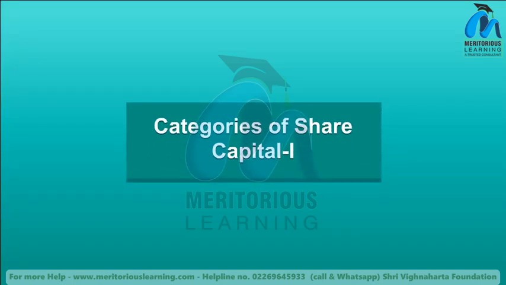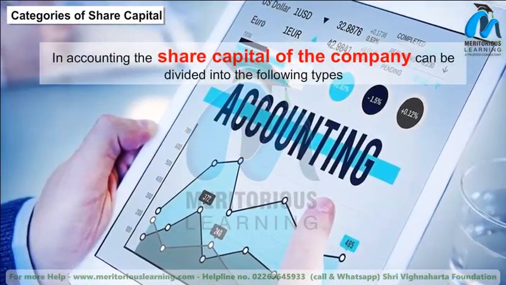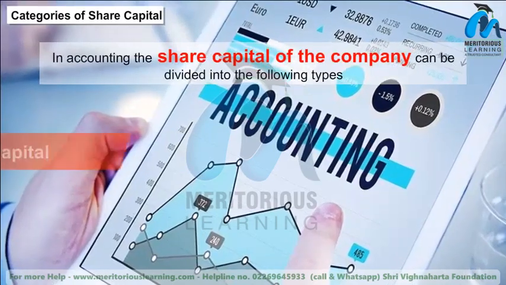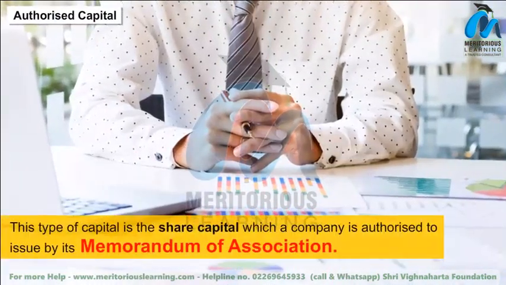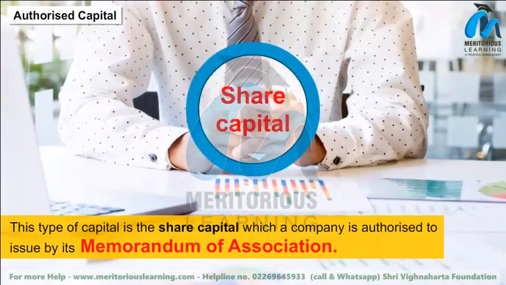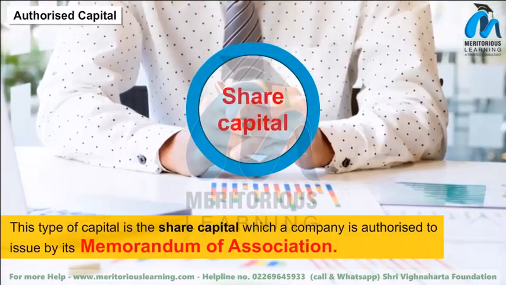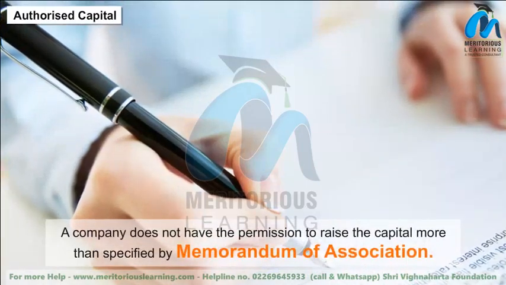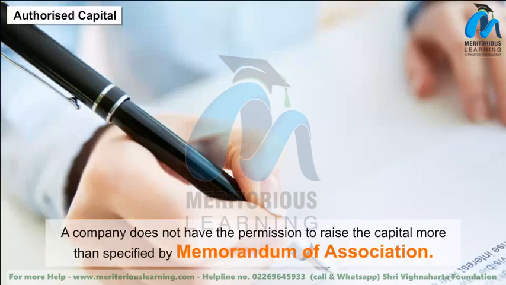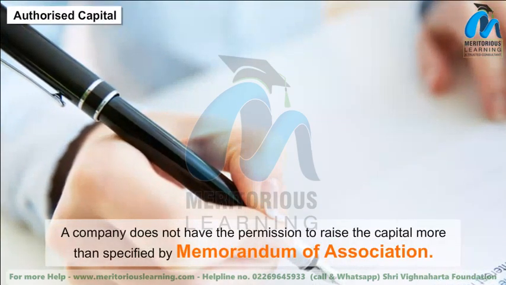Categories of share capital 1. In accounting, the share capital of the company can be divided into the following types. Authorized capital. This type of capital is the share capital which a company is authorized to issue by its Memorandum of Association. A company does not have the permission to raise the capital more than specified by the Memorandum of Association.